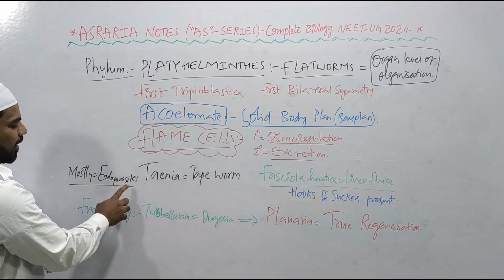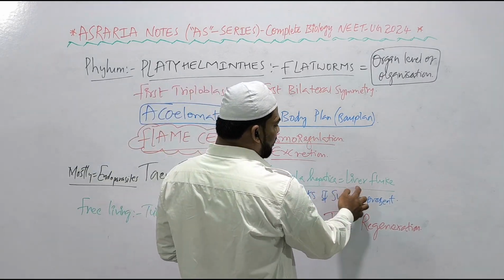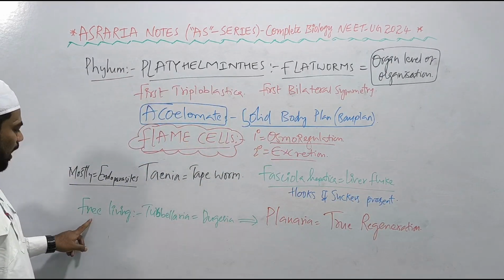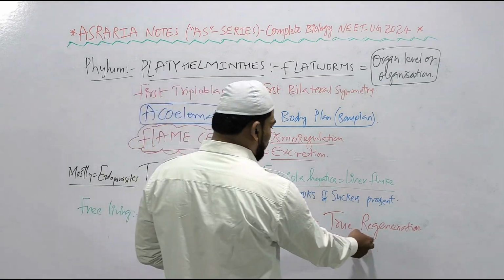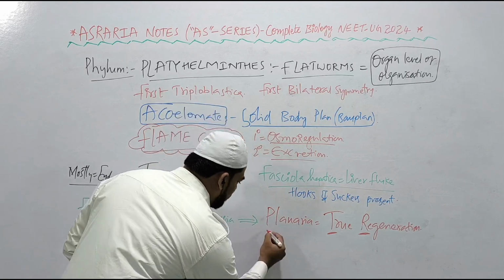Most of the Platyhelminthes are endoparasites. Example: Taenia, tapeworm, and Fasciola hepatica, liver fluke. Hooks and hook cells are present in those, right? Some are free living forms also, belonging to the class Turbellaria or Digenea. Example, Planaria, where true regeneration capacity can be seen, right? True regeneration capacity can be seen in the Planaria.